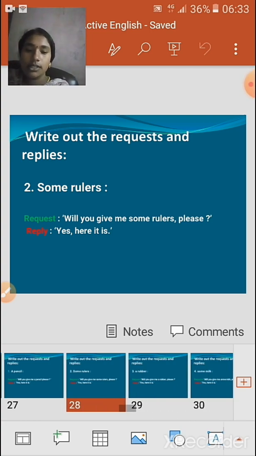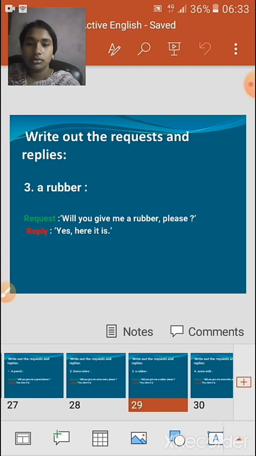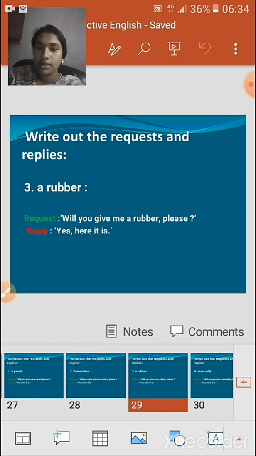Next, let us go on to the next object, a rubber. How will you ask a request? Will you give me a rubber, comma, please, followed by a question mark. The answer will be yes, here it is. Whenever you ask for a request, you should always use the word please.